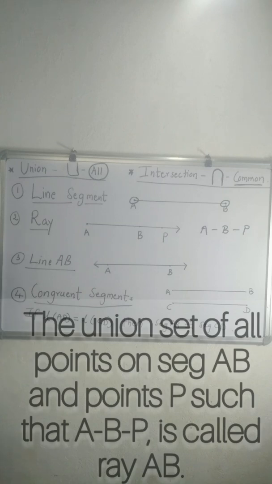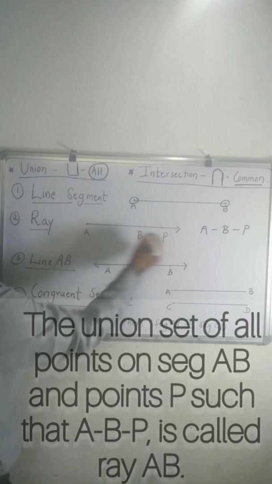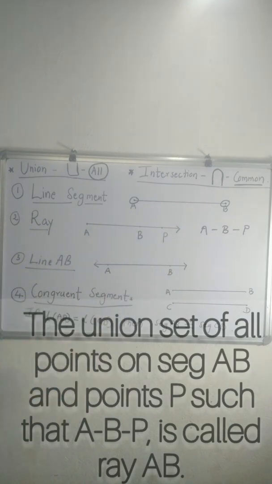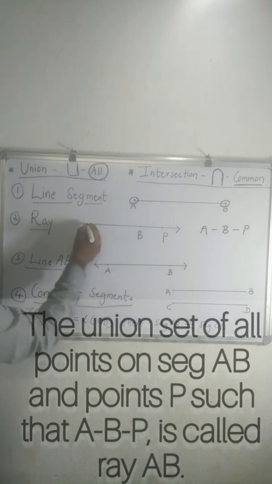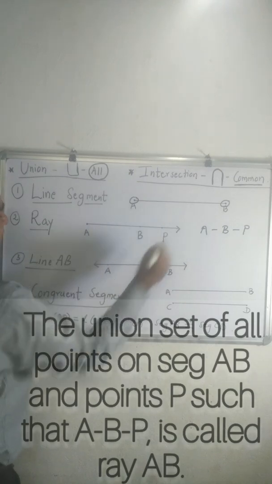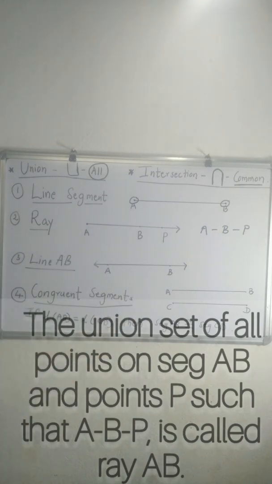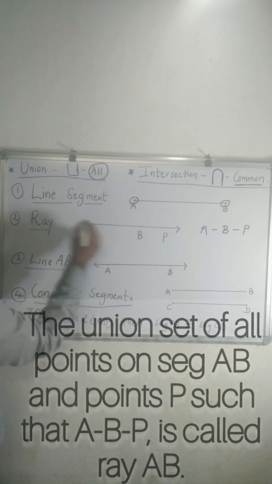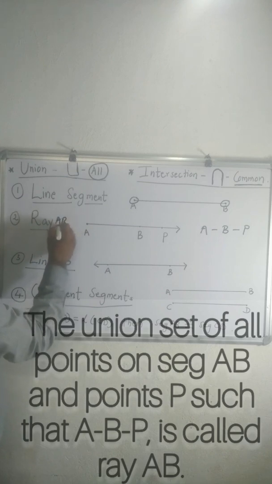So it is called ray AB. So the union of points A, B and P and all points between them, and at one end it is endless, is called ray AB.